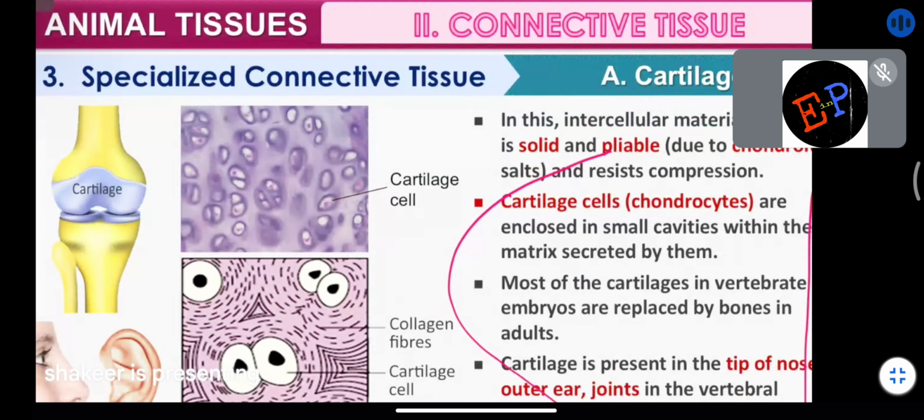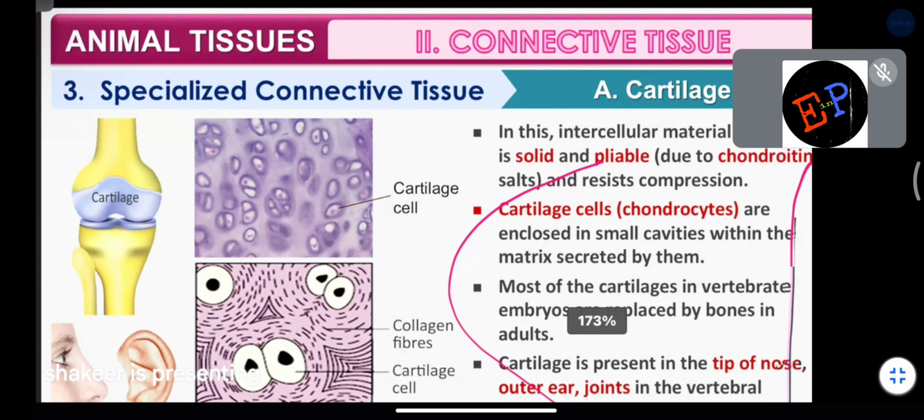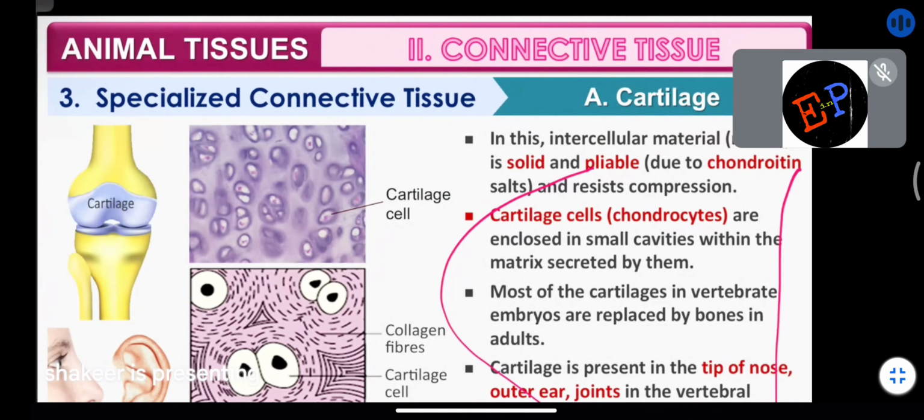Then we study the specialized connective tissue. In the specialized connective tissue we have three types, no? One is cartilage, second is bone, and the third is blood. First we are studying cartilage. Clear? Let us try to understand what is meant by cartilage. What is meant by intercellular material? The material which is present in between two cartilage cells or in between many cartilage cells.